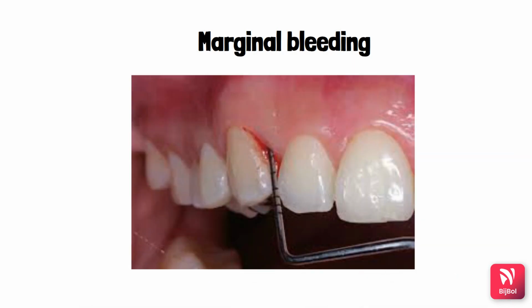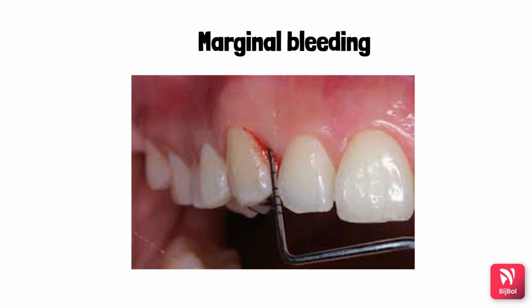Next finding is the marginal bleeding. So marginal bleeding takes place because there is inflammation in the marginal gingiva. So how do we evaluate the marginal bleeding? We can evaluate that by running a periodontal probe into the gingival margin.